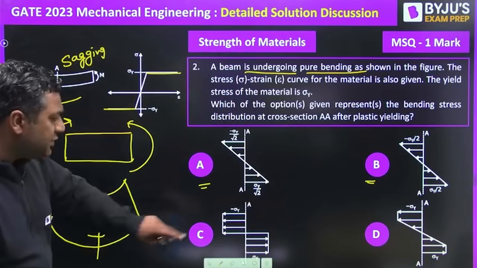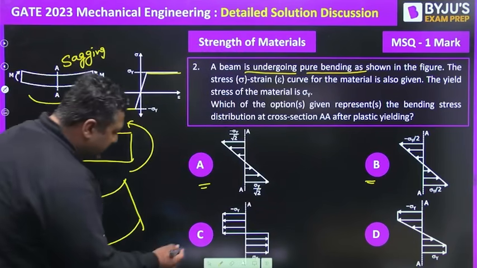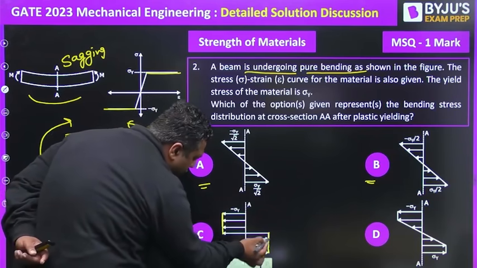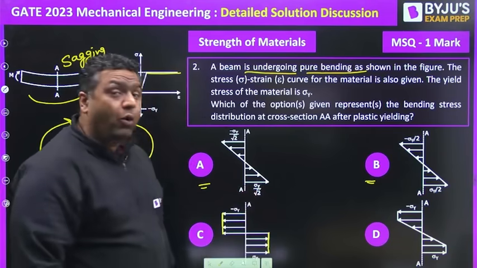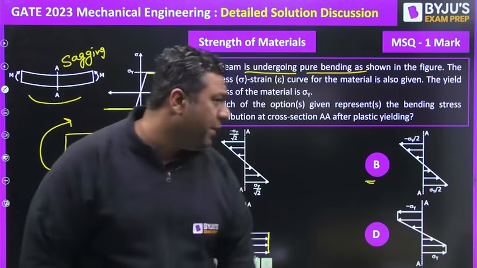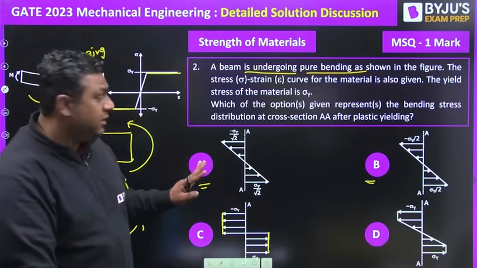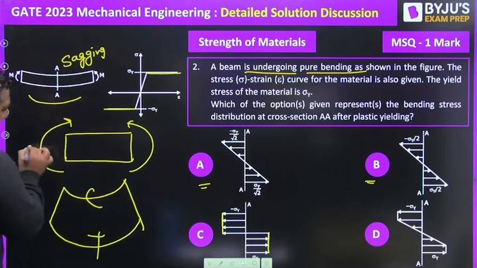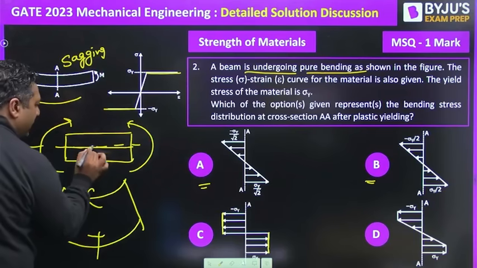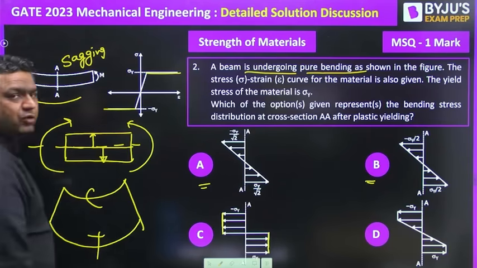Then in options C and D, they are showing the same stress for all the fibers. This will be the case when all the fibers are under plastic yielding. But you know, when bending is done, with the longitudinal axis as the neutral fiber, the top fiber and bottom fiber are far away from the neutral axis.